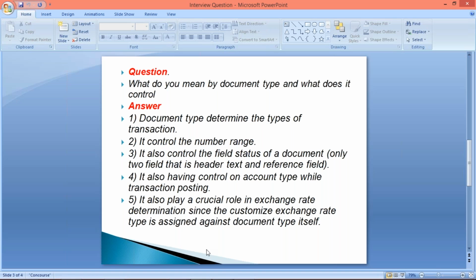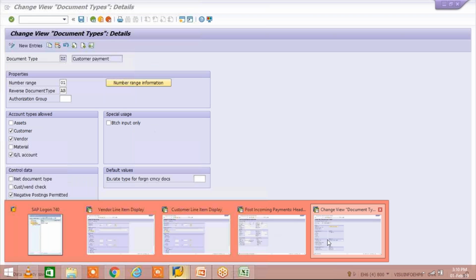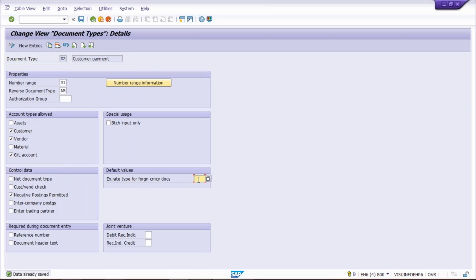If you have conceptual knowledge, once again I'll repeat, you must have conceptual knowledge of each and everything, and then you have to give the logical answer. Whichever things I have explained with the logic here, so that you guys will have a perfect understanding. The exchange rate type, I have not given a practical example.